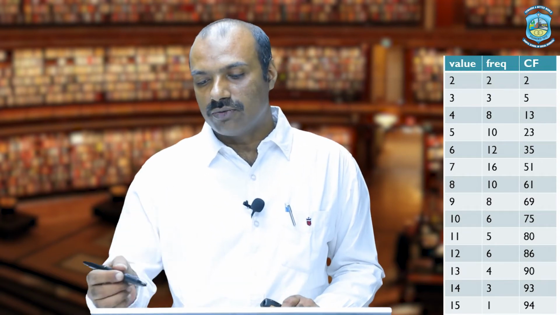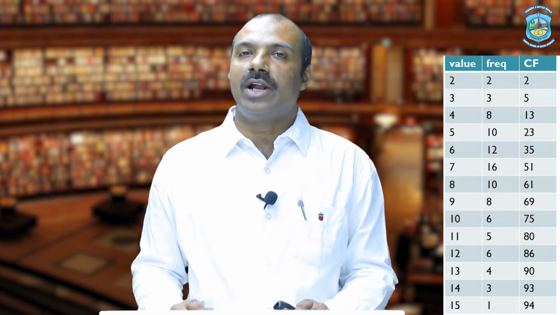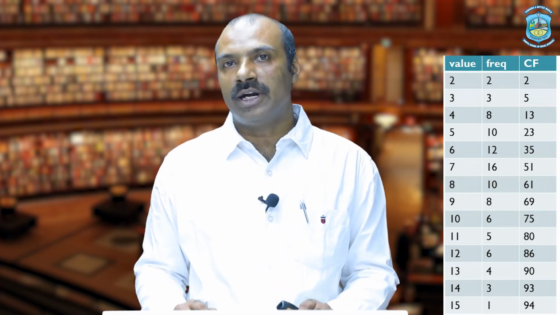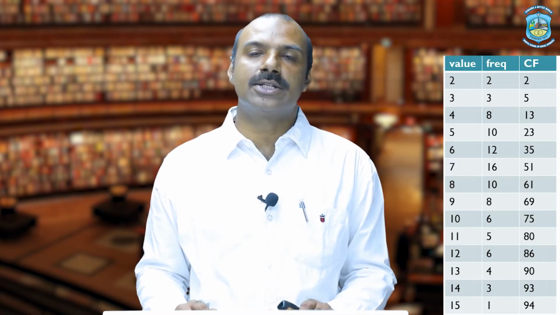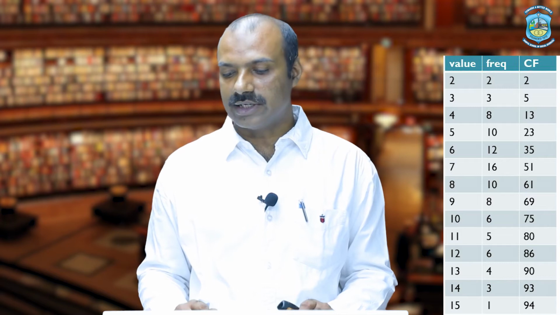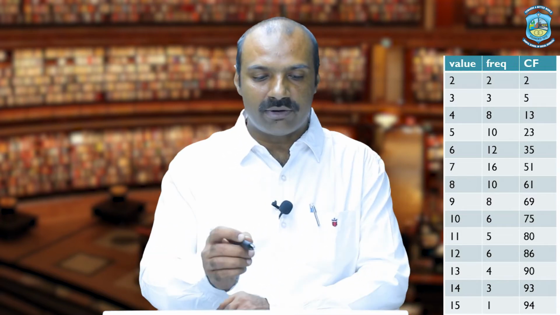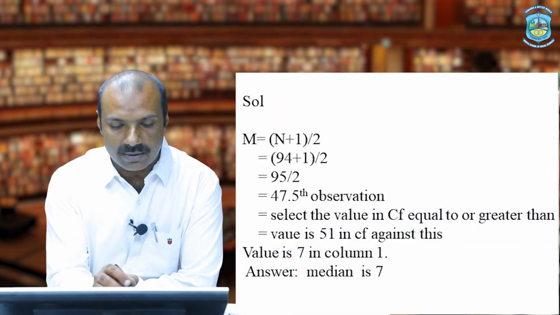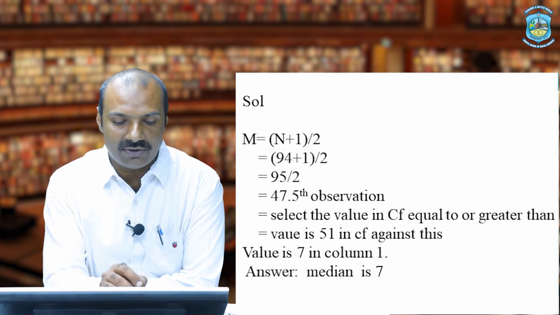And so on. So we can have the cumulative frequency column values. The last value of the CF column, that is cumulative frequency column, will be called n. It is basically the sum of all the given frequencies. Now since we have n equals 94, we can put it in our formula, that is (n plus 1) by 2. So 94 plus 1, that is 95, 95 divided by 2 is